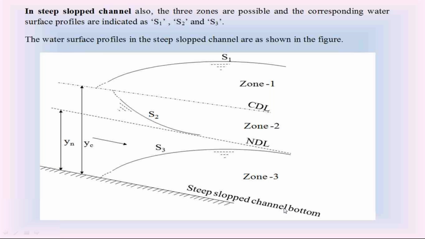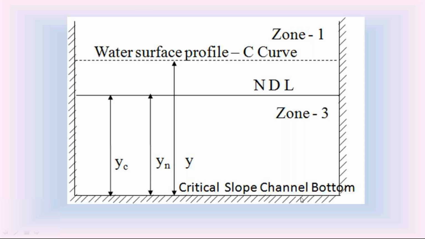So in the steep slope channel also, S1 backwater curve, S2 drawdown curve, S3 backwater curve. So these are all the water surface profiles in the steep slope open channel: zone 1 S1, zone 2 S2, zone 3 S3. Then the next channel bottom slope is the critical channel bottom slope. Now check this critical slope channel.